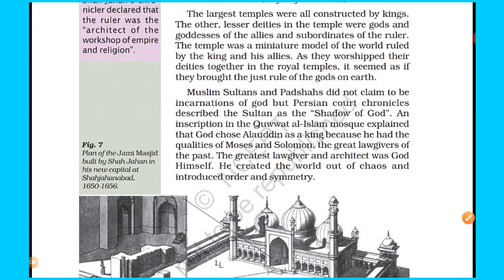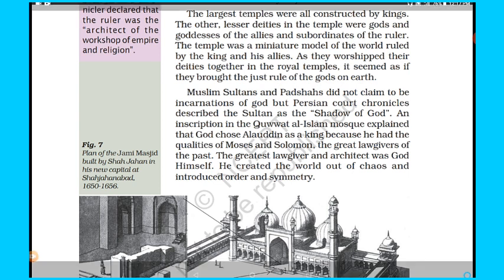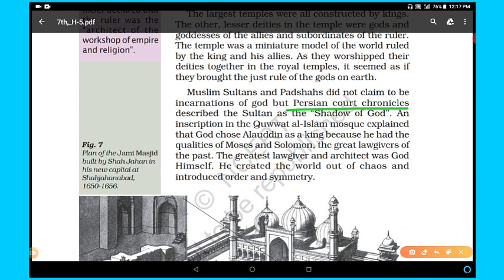Muslim sultans and padshahs did not claim to be incarnations of God, but Persian court chronicles described the sultan as the shadow of God. Although we have studied that during the Muslim dynasties, especially in the Sultanate age, they did not claim to be incarnations of God, later they were described by Persian chronicles as the shadow of God.